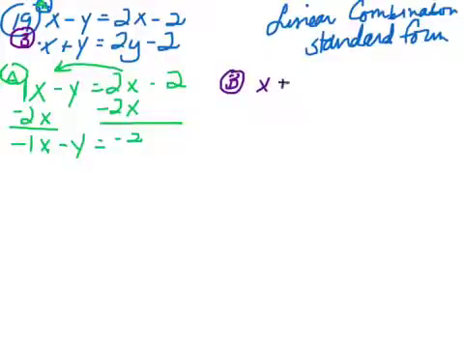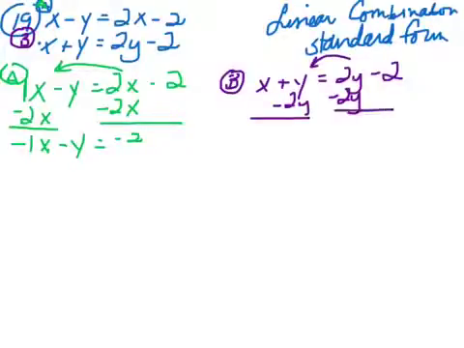All right, so I have x plus y is equal to 2y minus 2 for that second equation, which I've labeled B. And so if I want to get all the variables on one side, I could subtract 2y from both sides, and that would move that over here. And so I'd have x, and I've got a plus 1y minus 2y would be a minus 1y. I'll go ahead and write that in there just because I can, okay? And then 0 minus 2 on the right-hand side is negative 2.